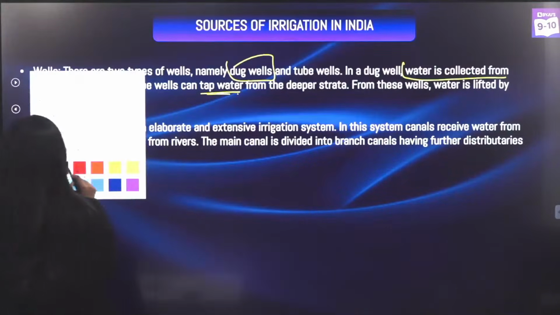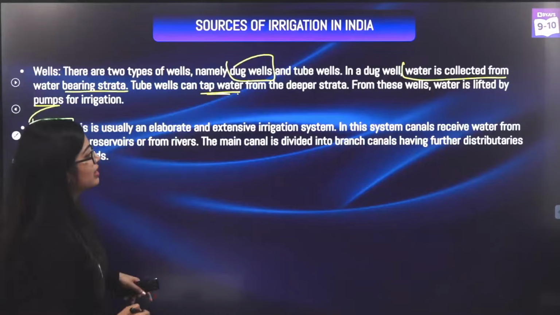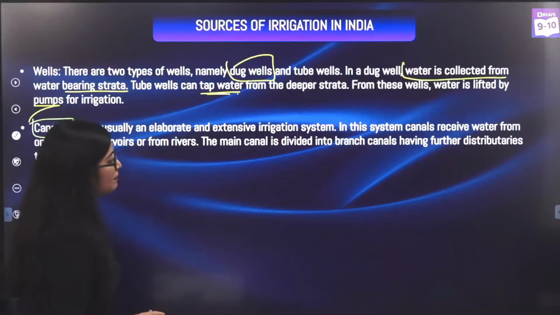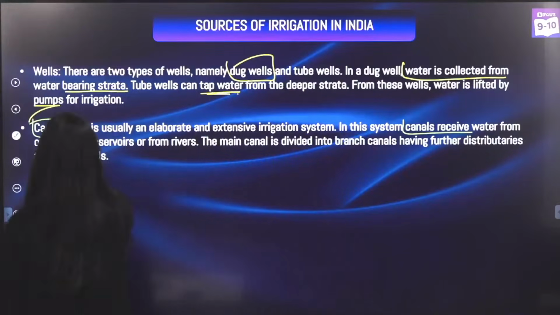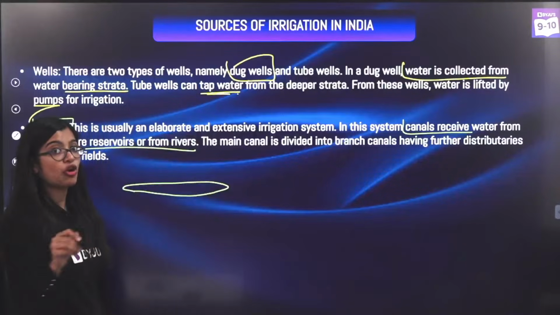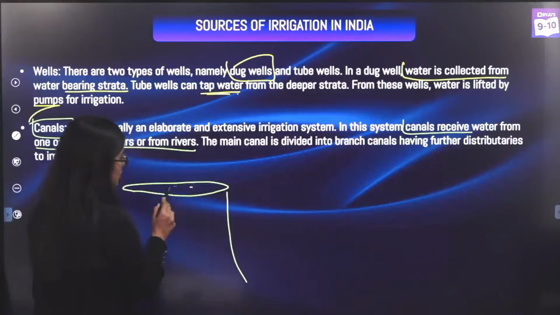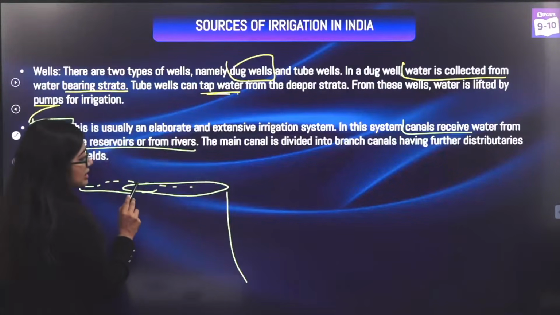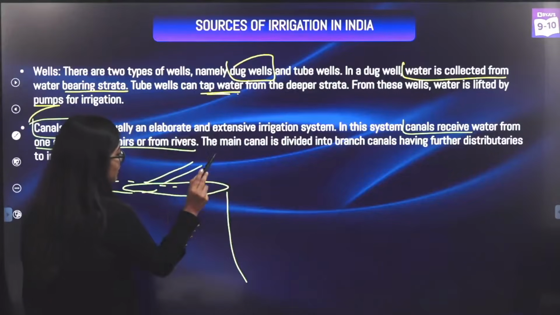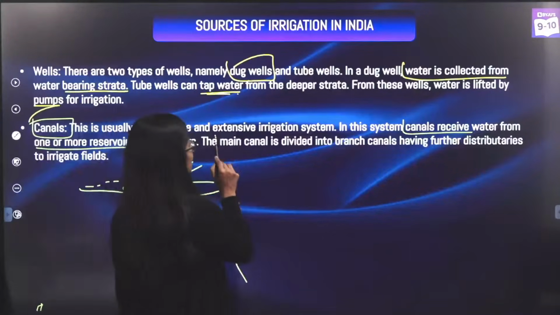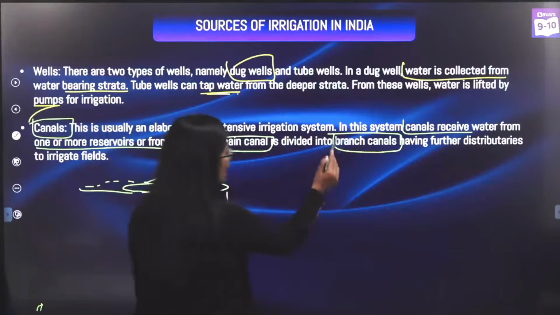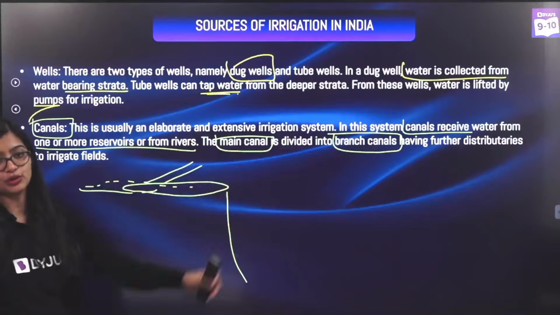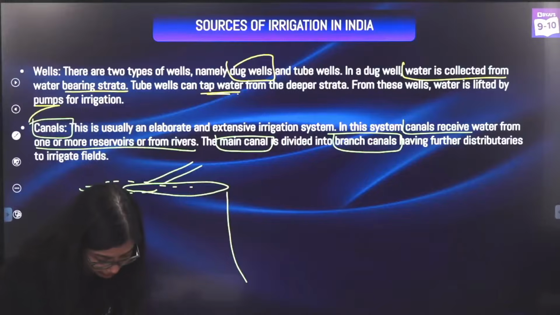Alright, so the next one here is the canals. Now canals are an extensive kind of irrigation, okay? If you see these canals, they receive water from rivers or reservoirs. If you have ever seen dams, we know that there will be a reservoir of water there, no? And from here, or from the river, you will have a branch and this will form a main canal. This main canal will further branch down to form branch canals so that it can distribute into the fields. So canals is another form of it, right?